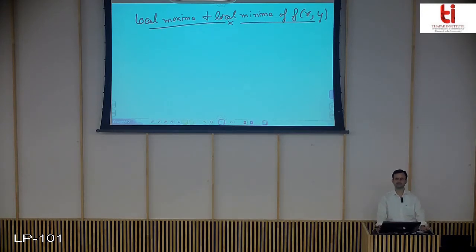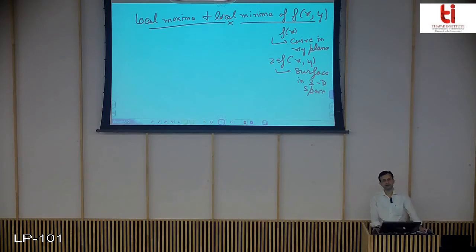So the things we have done just before for extreme values of single variable functions, you can easily correlate with the function in two variables. Earlier f(x) represented a curve in the xy plane, and now z equals f(x,y) represents a surface in three-dimensional space, x, y, z.